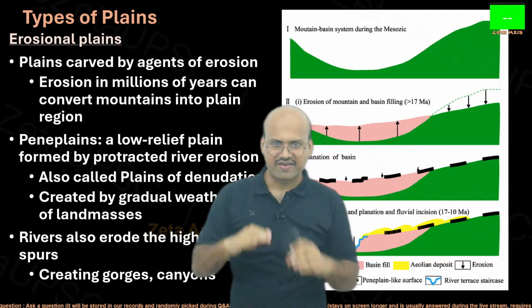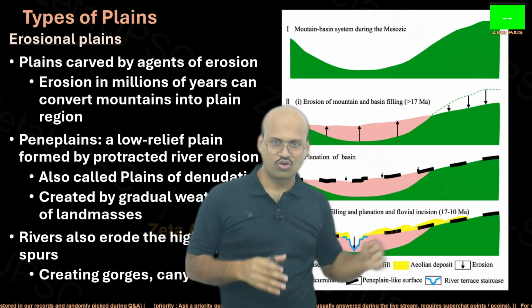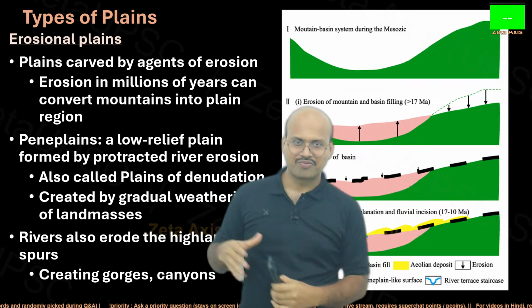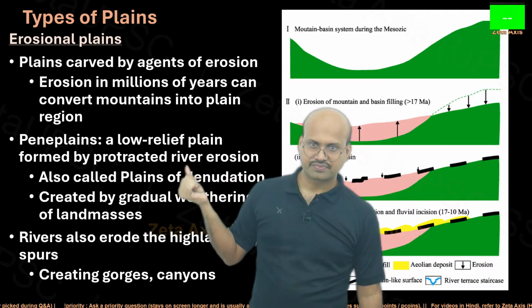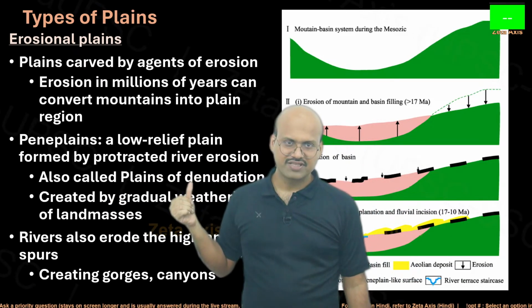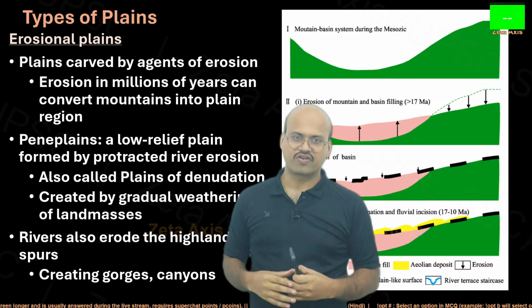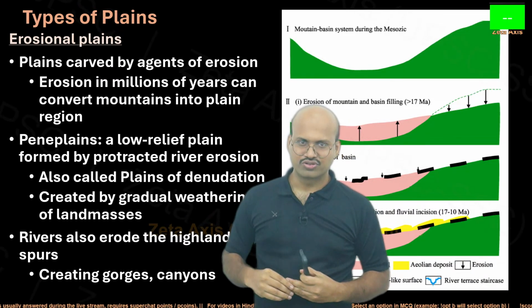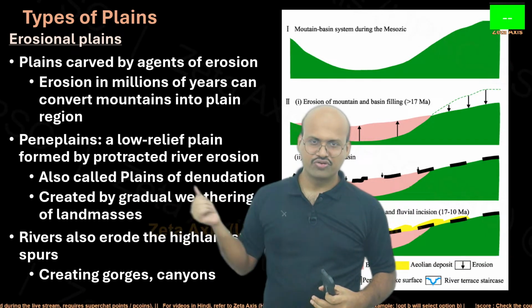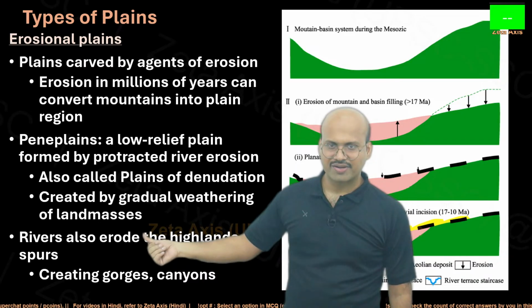Low relief means they have very low slope. Here we can see the slope is very low. So these are low slope regions which are formed by river erosion, also called plains of denudation. Denudation means again removing the landforms of the region, that is denuding those regions. So plains of denudation are formed by denudation, created by gradual weathering of land masses.